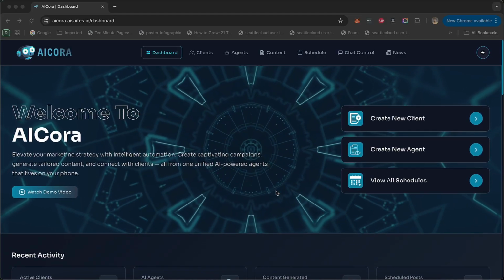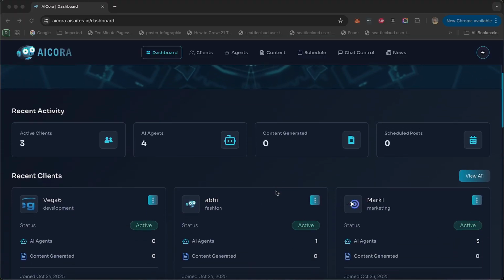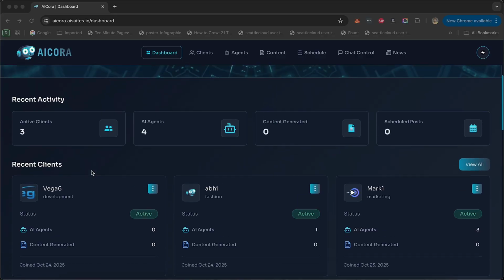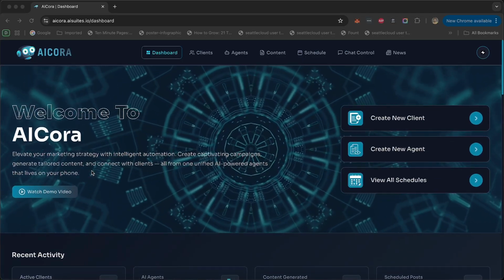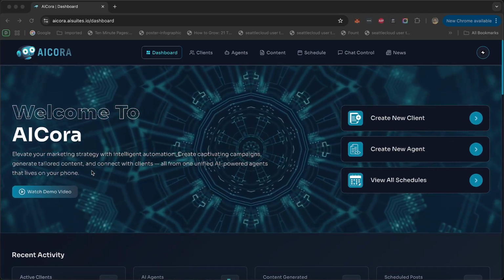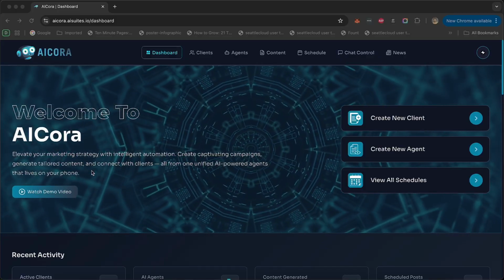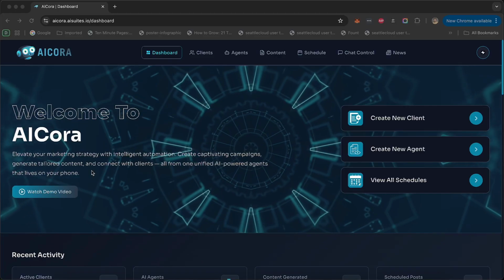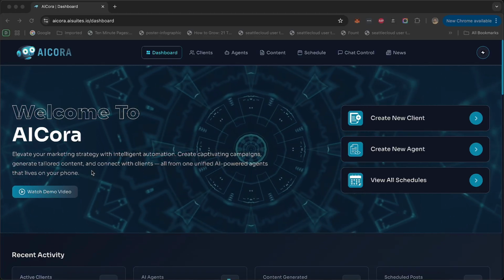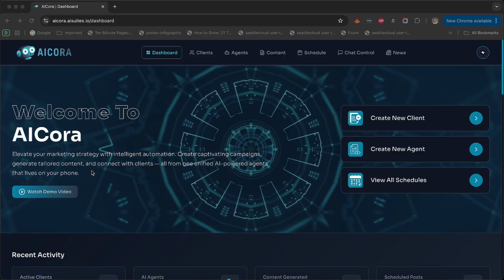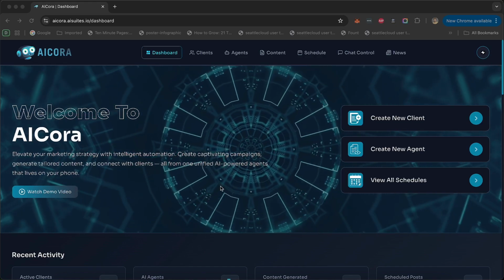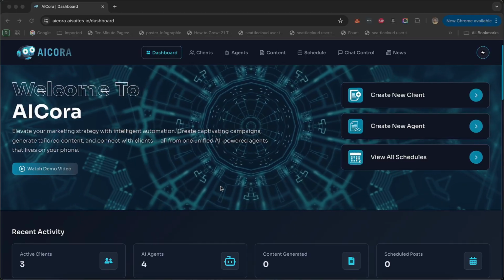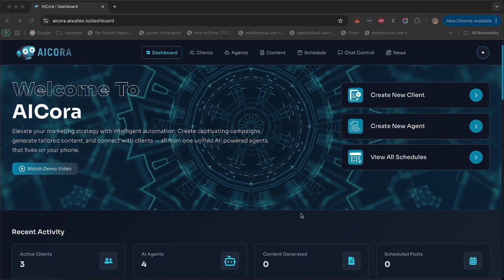So what AI Corora essentially does, it lets you create an AI person like Abby or Mark or Vega6 that can interact with you on SMS, on WhatsApp, on Telegram, on TikTok, on Discord, or on Facebook Messenger, where you can send them messages, instructions on what you want to be done on your social media, what you want to be posted and created on your social media accounts, and the person does it.